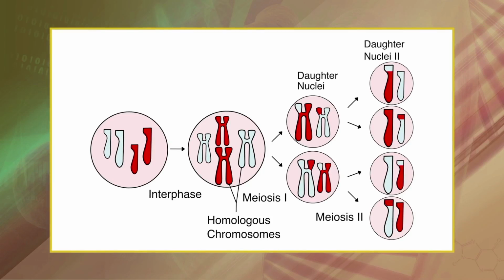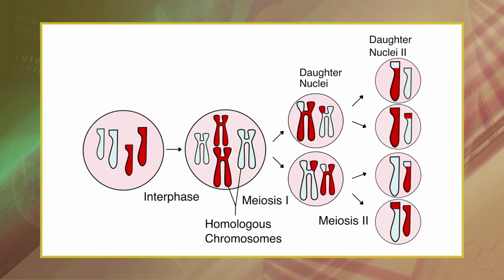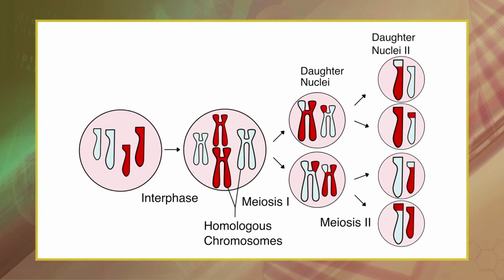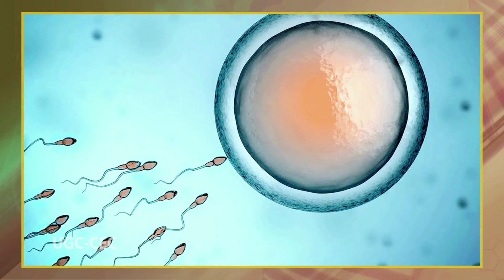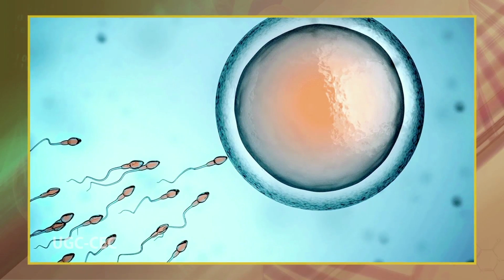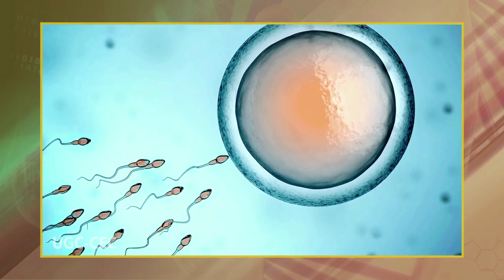Meiosis is a complex process and meiotic mistakes in humans appear to be surprisingly common. Homologous chromosomes may fail to separate from each other during meiosis 1, or sister chromatids may fail to come apart during meiosis 2. When either of these situations occurs, gametes are formed that contain an abnormal number of chromosomes, either an extra chromosome or missing chromosome. If one of these gametes happens to fuse with normal gametes, a zygote with an abnormal number of chromosomes forms,